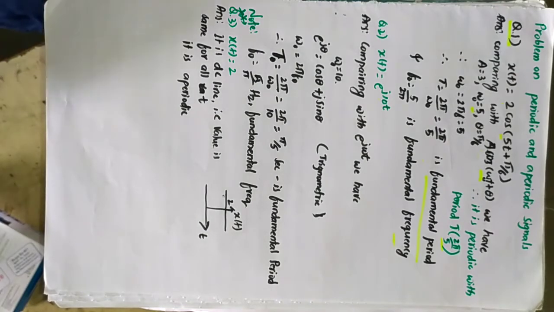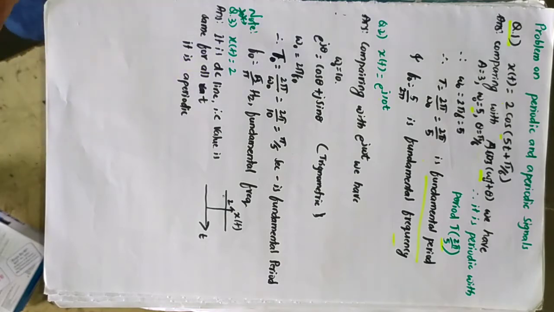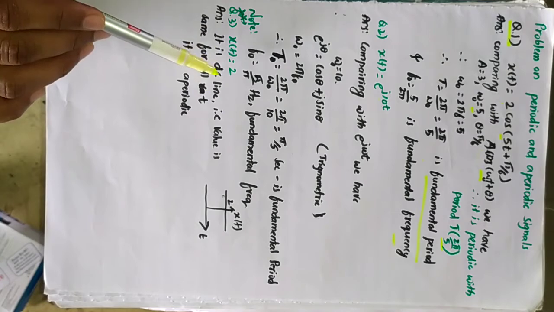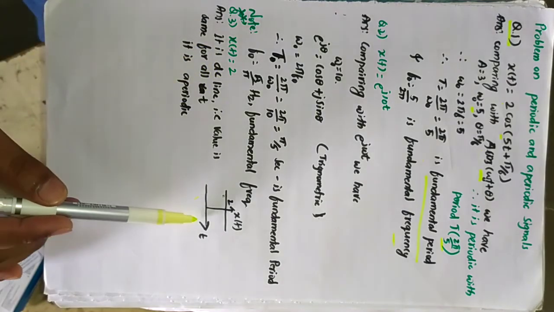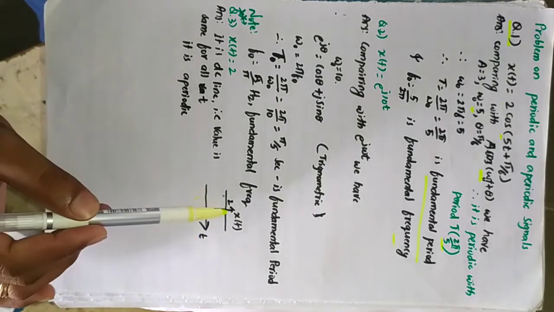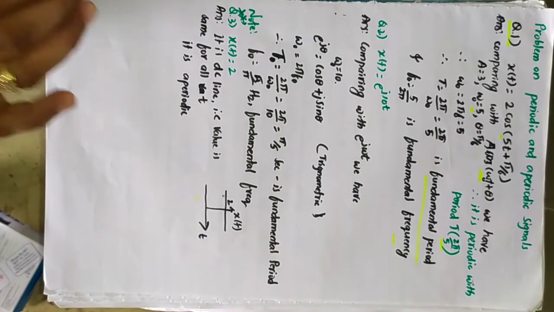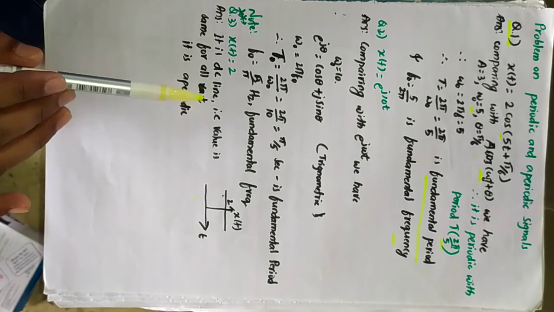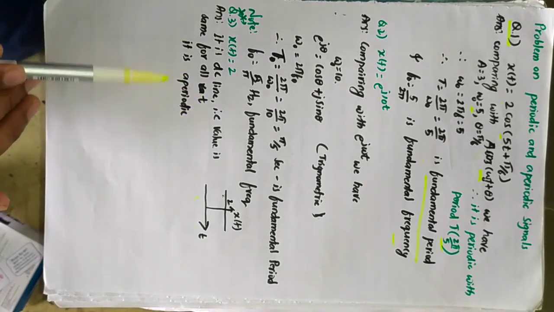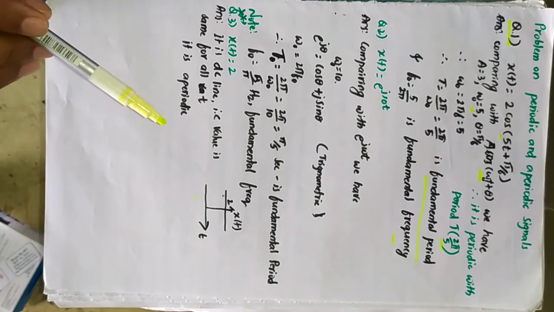The third problem is given as x of t is equal to 2. There is no independent variable term t here. So x of t is equal to 2, that is, it's a DC line. As you can see here, for any value of t, its value is always 2, that is the DC line. An important note while determining periodic and aperiodic signals: if it is a DC line, then it is not a periodic signal, it is an aperiodic signal. That's what you have to understand.